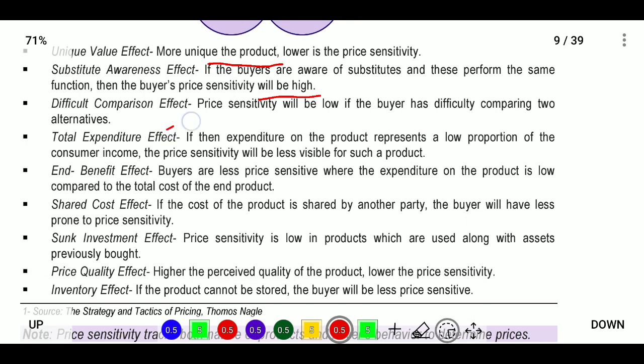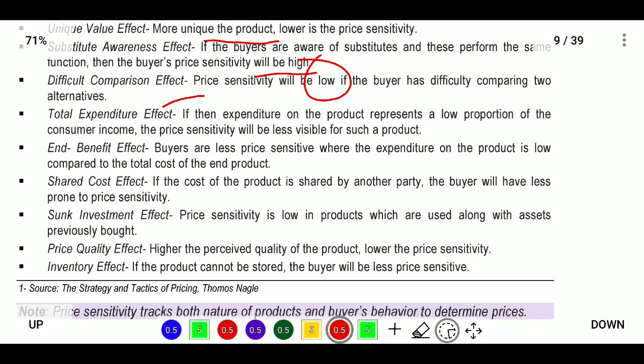Next, difficulty comparison effect. Price sensitivity will be low if the buyer has difficulty comparing two alternatives. You do not have a comparison between two items. If they look at the Apple phone and other phones and cannot compare them, then price sensitivity will be low. You can buy only at the price that Apple sells at. Next, total expenditure effect. If the expenditure on the product represents a low proportion of the consumer's income, the price sensitivity will be less.